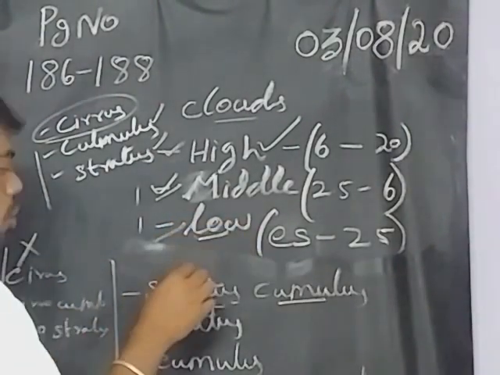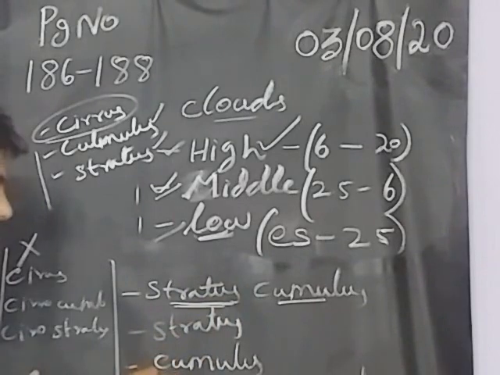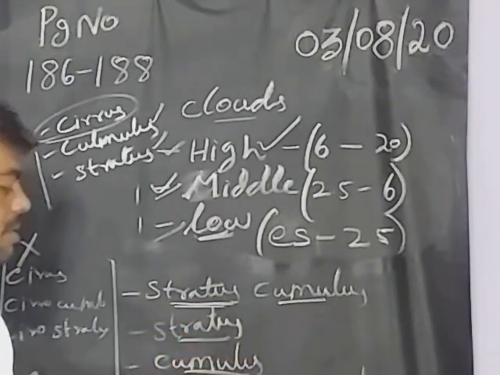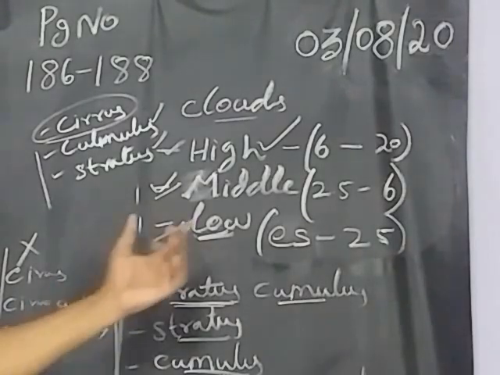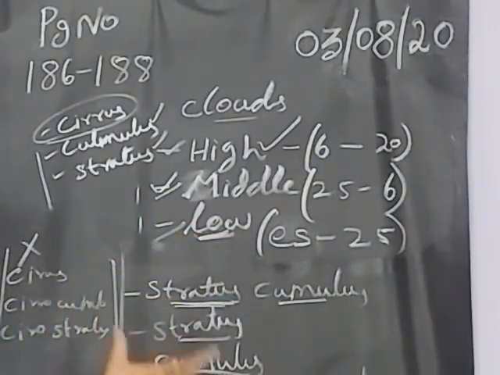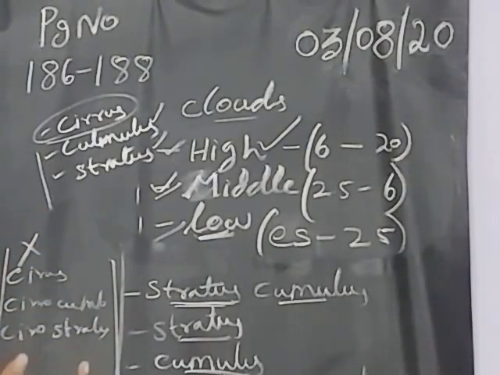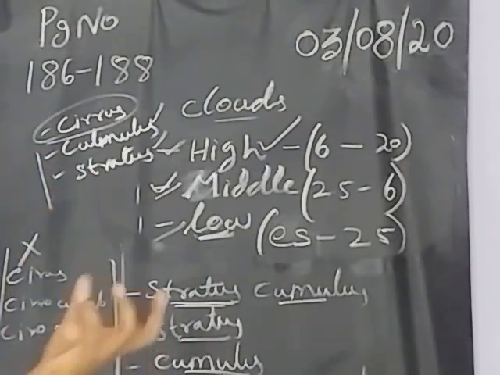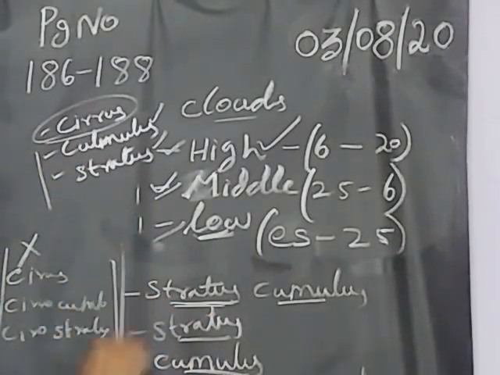This will be for low clouds. What are the types of low clouds? Stratus, cumulus and nimbus. These are the types of clouds you will get in the low cloud. We have more chances to get rain, heavy rain, and tornadoes are possible. Hail chances are there. Ice cubes, that will be the hail. At the time of heavy rain, you will get ice cubes from the sky. That will be the hail. These are the kinds of rains you will get because of low clouds.